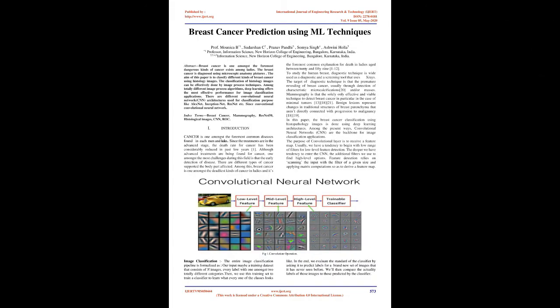Breast cancer prediction using ML techniques. Abstract: Breast cancer is one amongst the foremost dangerous kinds of cancer that exists among ladies. Breast cancer is diagnosed using microscopic anatomy pictures.